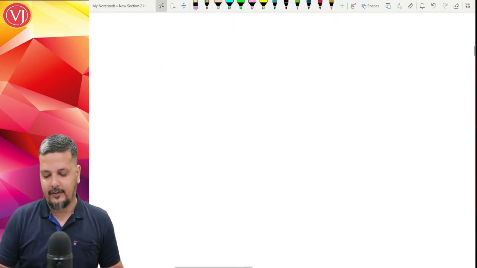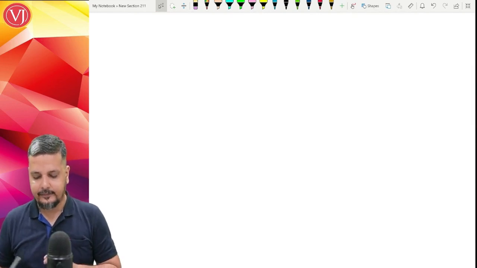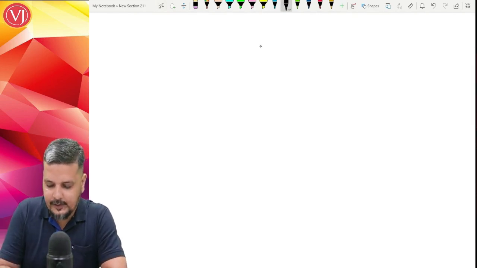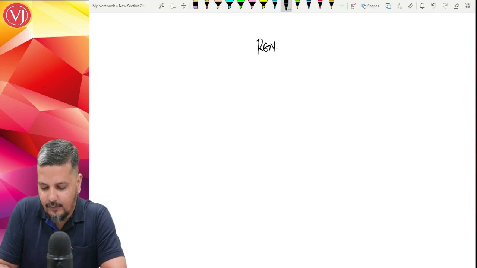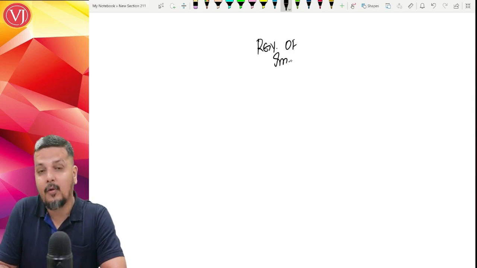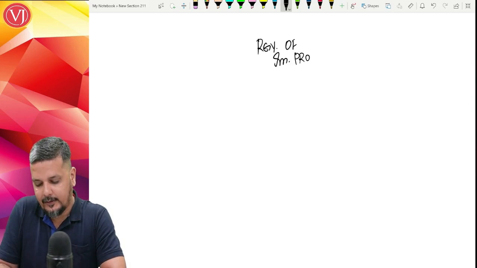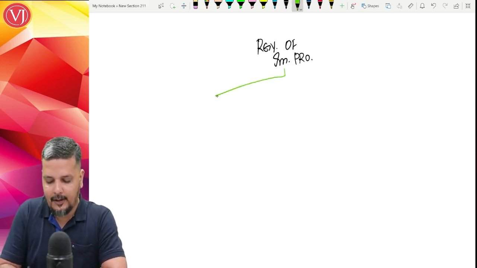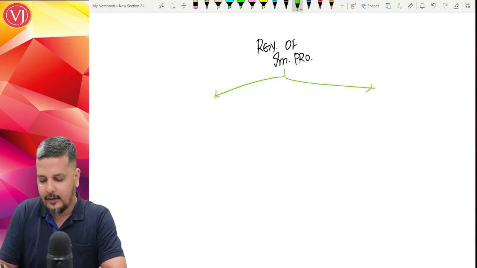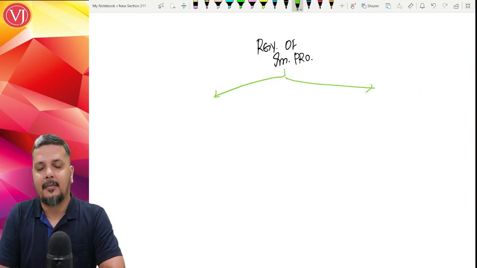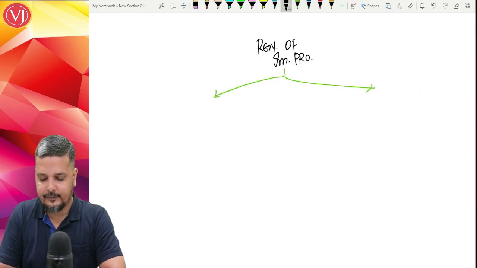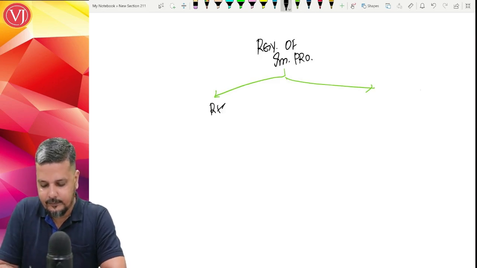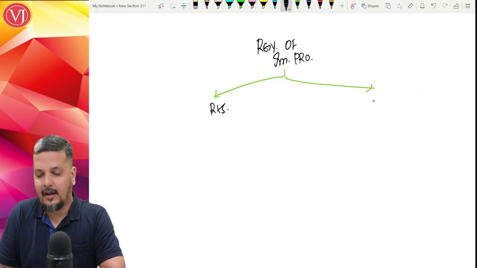Now, just to have a broader understanding, renting of immovable property. That immovable property can be residential property, and you can also talk about a situation where you are talking about commercial property.